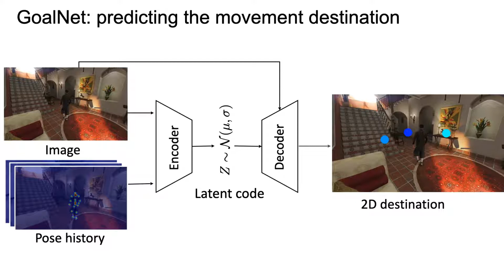The input to the model are an image and the 2D heatmaps which encode the human pose history. The model encodes the input into a latent space, from which we can sample a random z vector for decoding the destination of human movement.